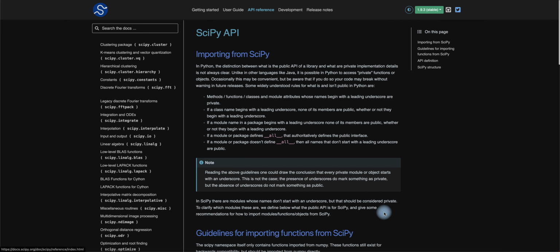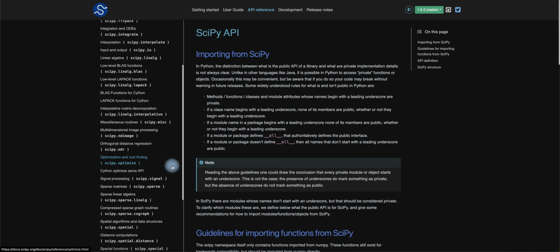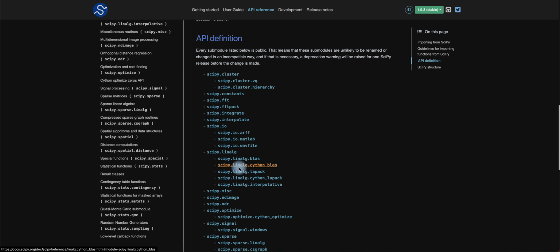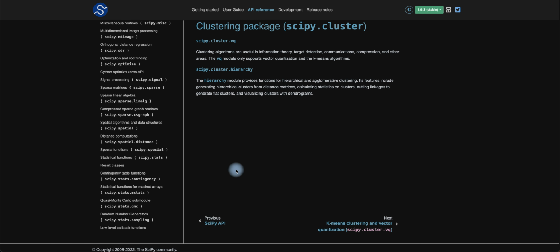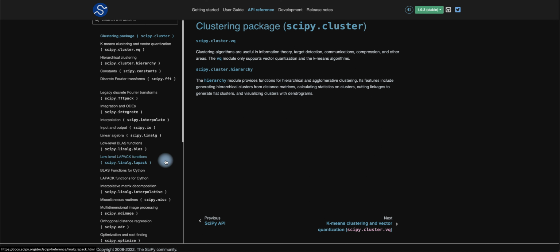And the SciPy API has all these references that you can definitely use, right? Signal processing, sparse matrices, the whole ordeal, clustering, all this stuff that you see there. You have all the reference functions and all these definitions below. You can definitely look at them in the references on scipy.org.